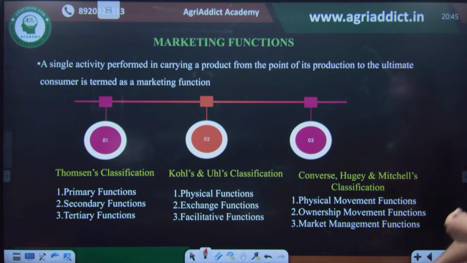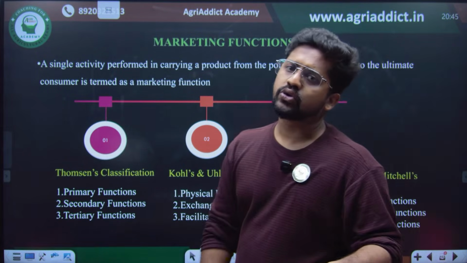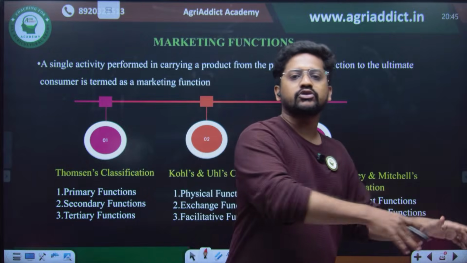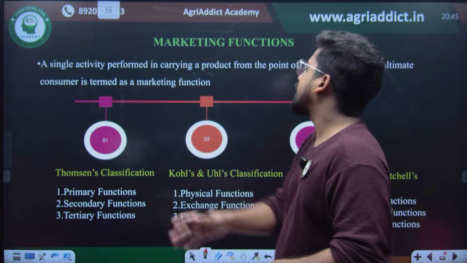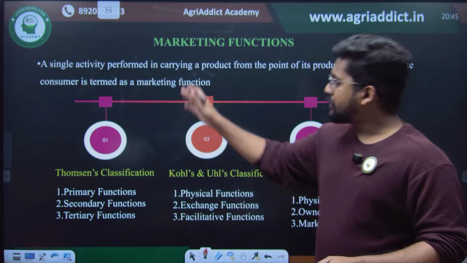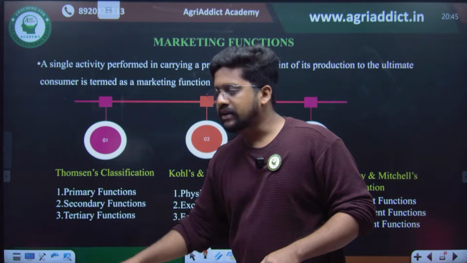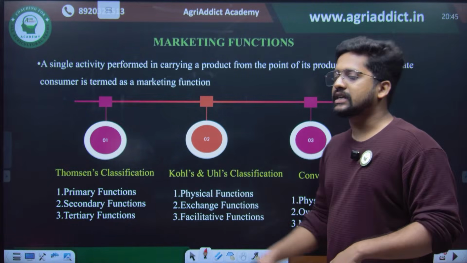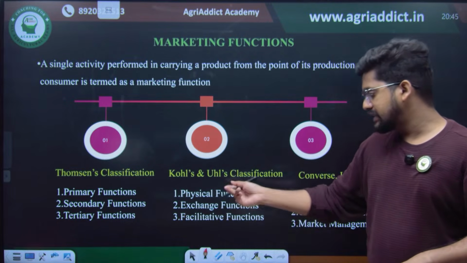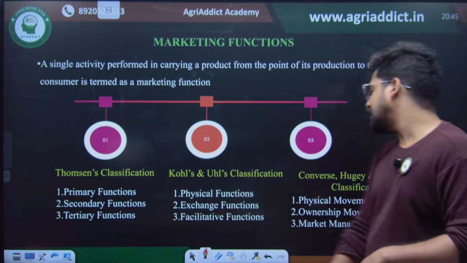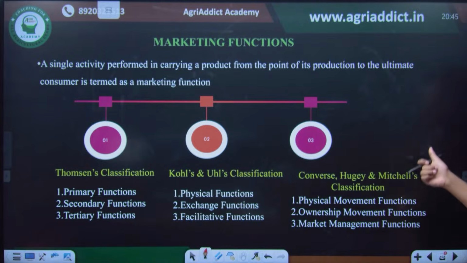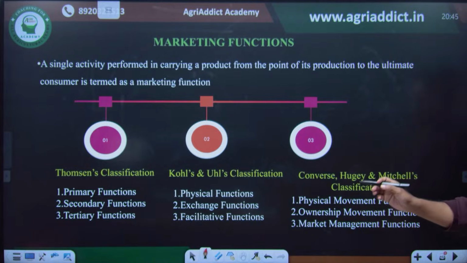Then there are marketing functions. Any activity performed to take the product from the gate to the plate can be considered a marketing function. Thomsen classified marketing functions as primary, secondary, and tertiary functions. Coles and Earle classified them as physical function, exchange function, and facilitative function. Then Hugh and Mitchell's classification is physical movement function, ownership movement function, and market management function.